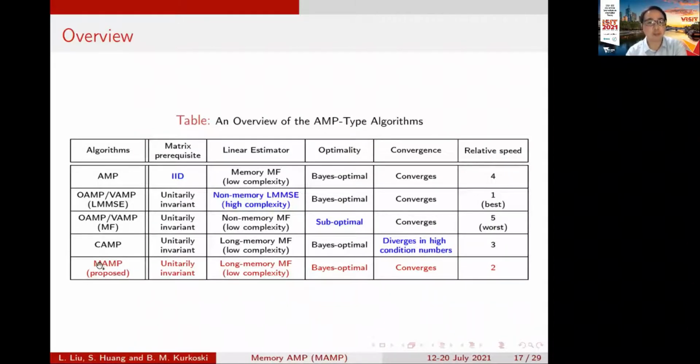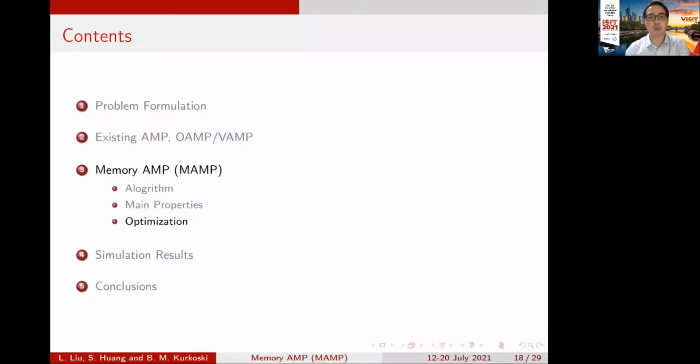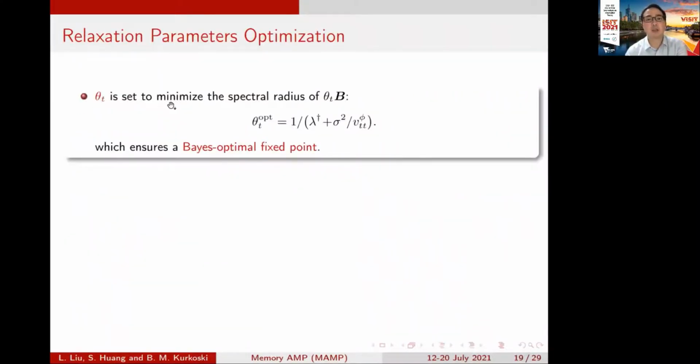However, the proposed memory AMP avoids all the weaknesses of the existing AMP algorithms. For example, it works for unitary invariant matrices, and it has a low complexity MMSE for the linear estimation, and it is Bayes optimal, and it always converges for any condition numbers. Then is optimization. The parameter theta t is optimized to minimize the spectral radius of this matrix. And therefore, we can ensure a Bayes optimal fixed point.